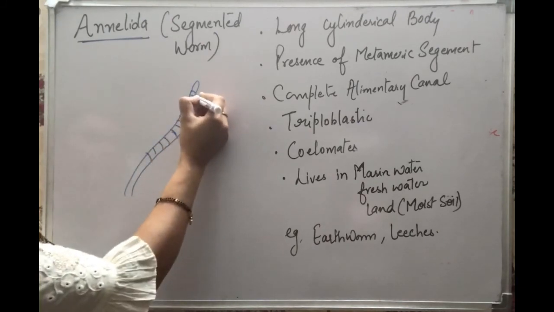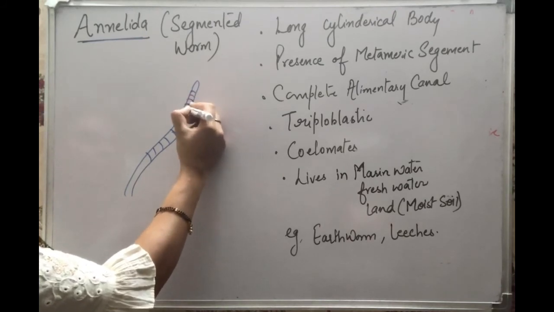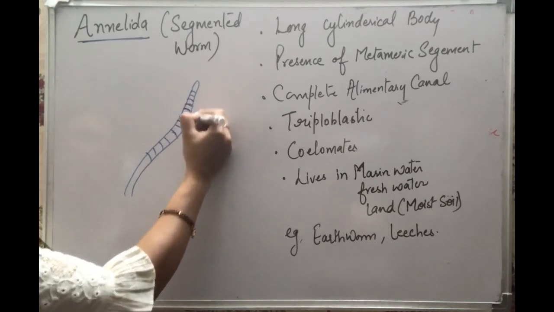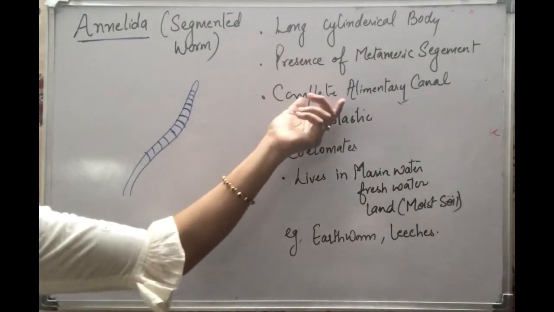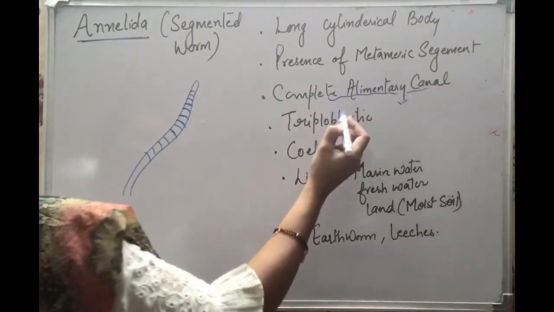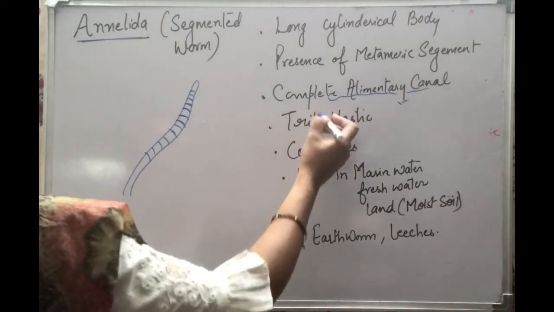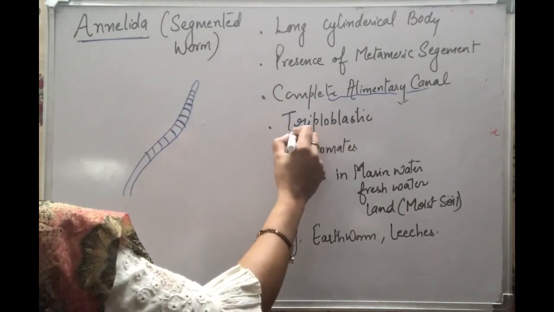It is periodically repeated, with gaps or segmentations made on the body. This is called metameric segments. So metameric segments are present on their bodies, and they have a complete alimentary canal. They have a mouth and an anus, and obviously they have a well-developed organ system in their body. They are better organisms than the previous ones.